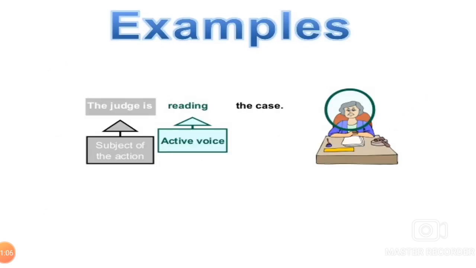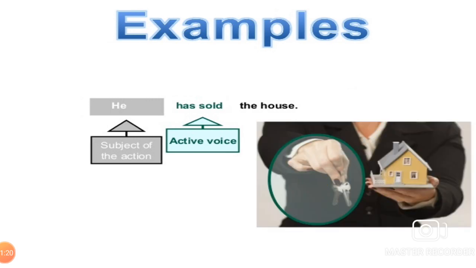Example: the judge is reading the case. In this sentence, the judge is the subject of the action. Reading is active voice. He has sold the house. He is the subject.